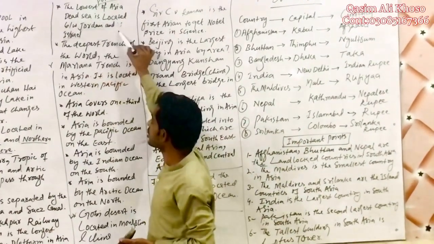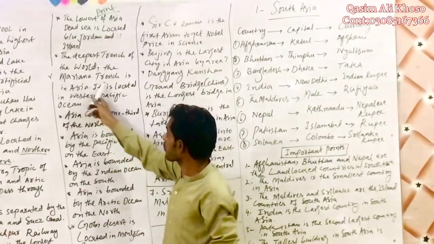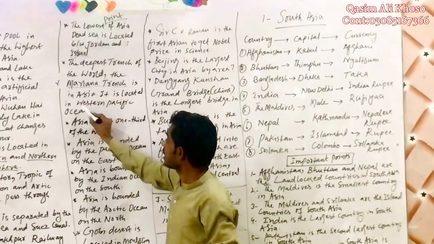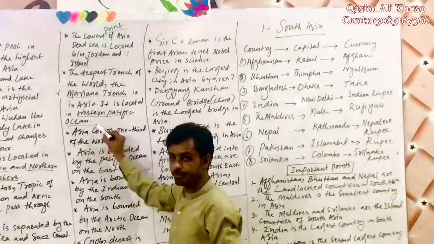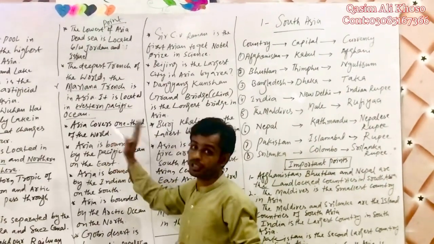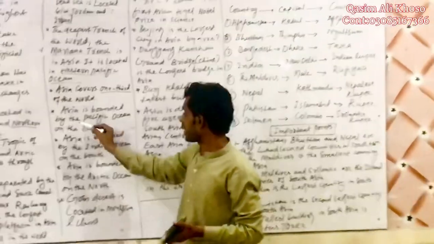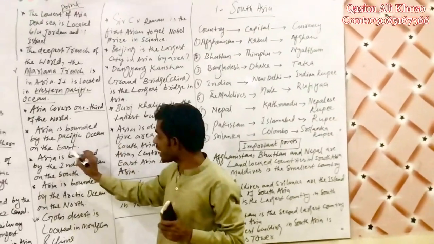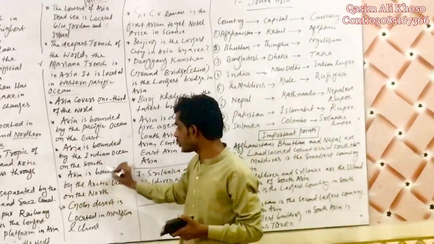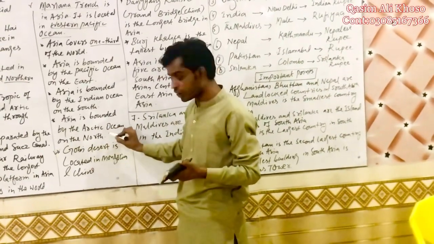The deepest trench of the world as well as Asia, the Mariana Trench, is in Asia. Now Mariana Trench is located in the Western Pacific Ocean. Another point, Asia covers 1/3 of the world's whole area. Asia is bounded by the Pacific Ocean on the east side, by the Indian Ocean on the south, and by the Arctic Ocean on the north.